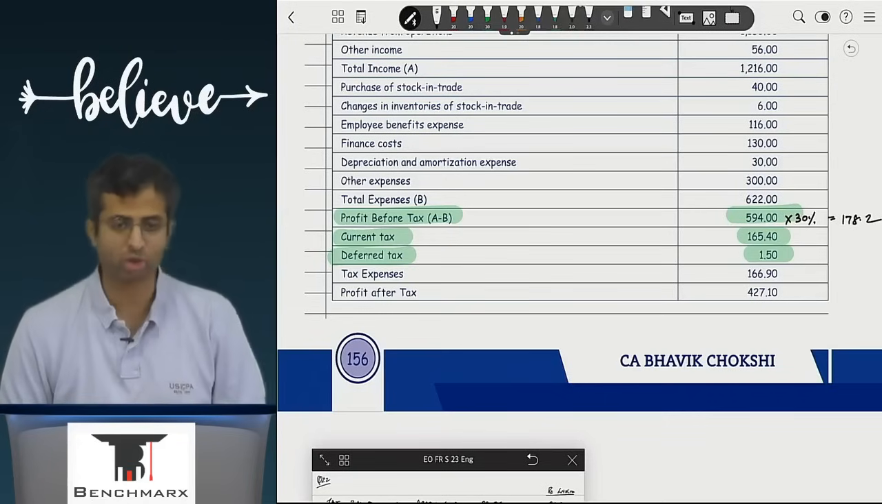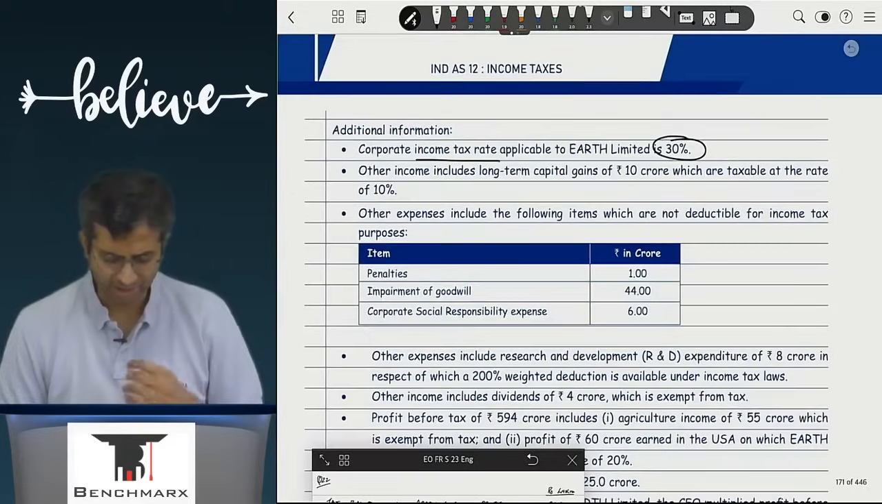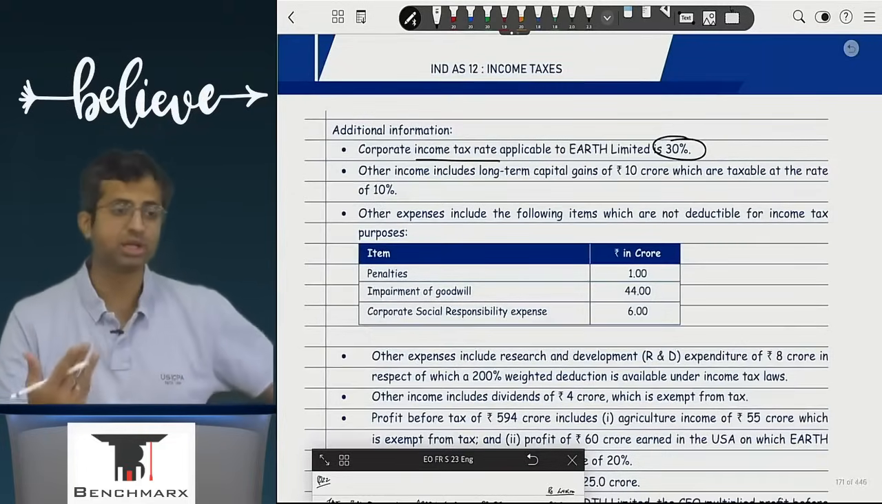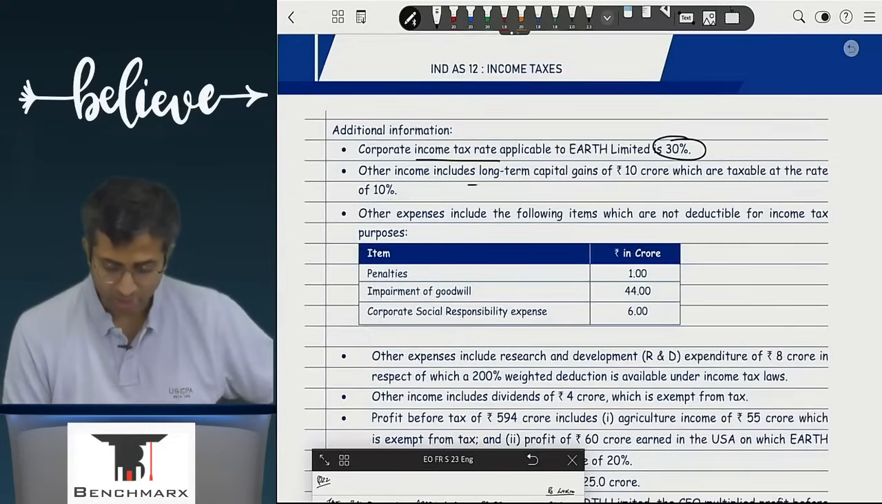178.2, but actually something else is coming. So we'll probably reconcile. It's almost a similar adjustment. We'll discuss this orally. Other income including long-term capital gains of 10 crores which are taxable at the rate of 10%.